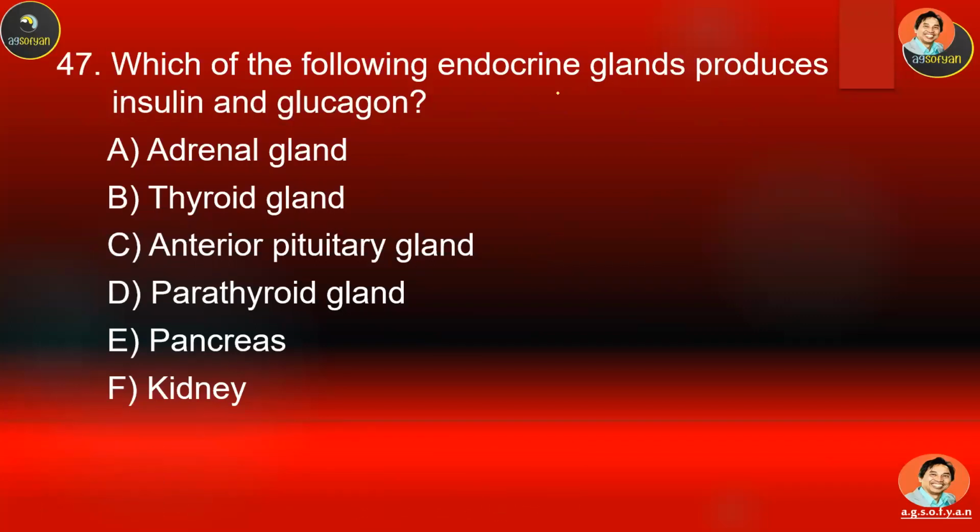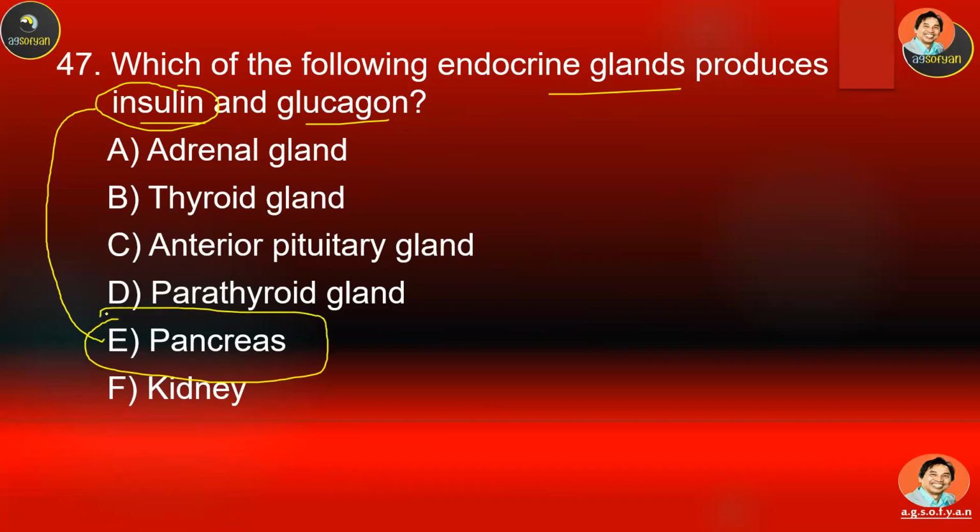Which of the following endocrine glands produce insulin and glucagon? A, B, C, D, E, or F? You know, insulin is produced by what? That's maybe easy, if we have learned a lot about insulin and diabetes, which is related to the pancreas. The pancreas actually produces 4 hormones, 2 of them insulin and glucagon.